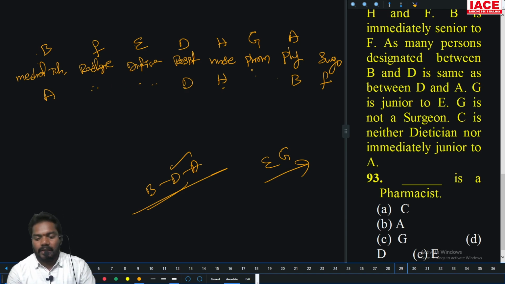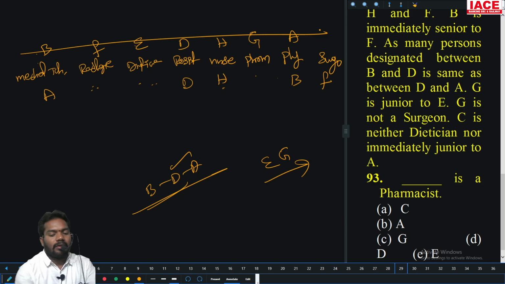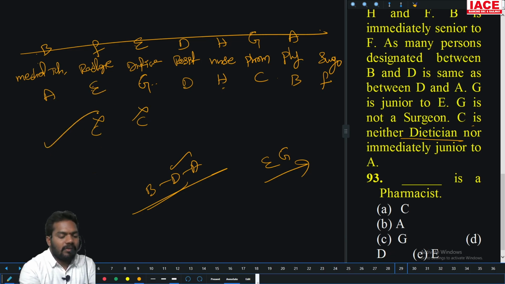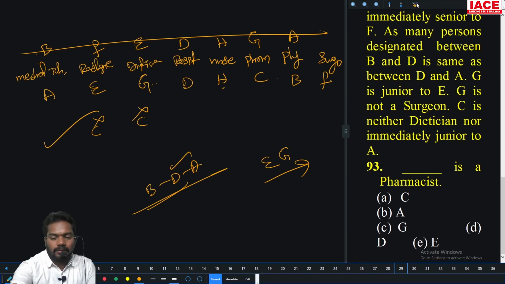C is neither the dietitian nor immediately junior to A. So the upper case is not possible, and C has no chance there. C is not the dietitian, so who is the dietitian? C also has no chance there. That's it. C is the pharmacist. Option A.